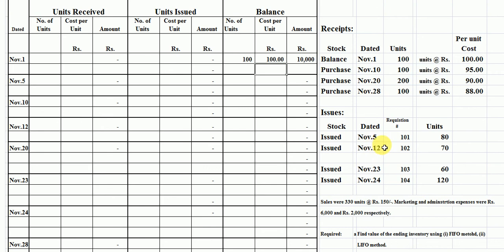On November 5th we have an issue of 80 units. Now we have only the opening inventory here. We use this inventory to issue units to production: 80 units, the rate is 100 rupees per unit. The remaining balance is 20 units, the rate is 100 rupees per unit, recorded as the closing inventory in our balance column.